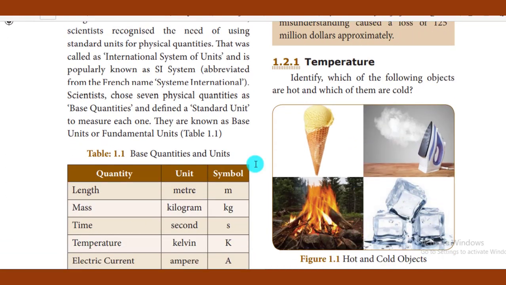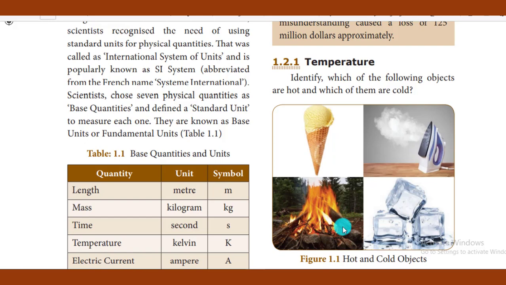Now let us come to the other part, that is temperature. You already know what temperature is. You should not say that only heat means temperature. Cold also denotes temperature. So we can define temperature as the degree of hotness or coldness of a body. Just touch ice cubes, it is very chilly and the temperature is very low. But if you bring your hand near the fire, that will produce a sensation of hotness. So the degree of hotness or coldness of a body can be called temperature.